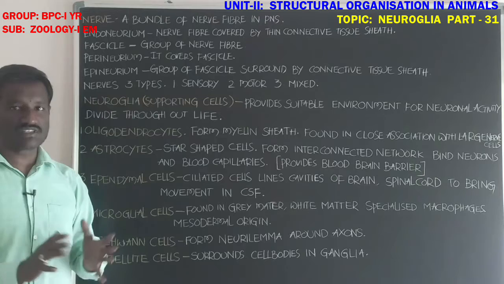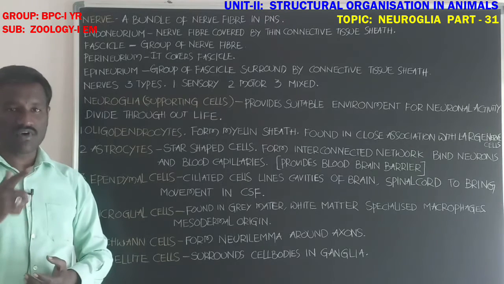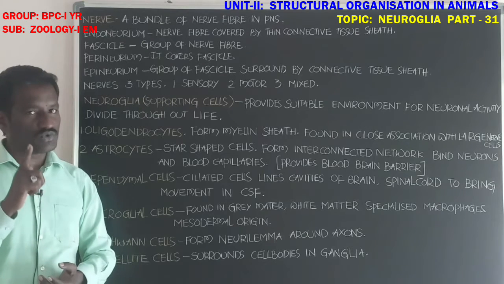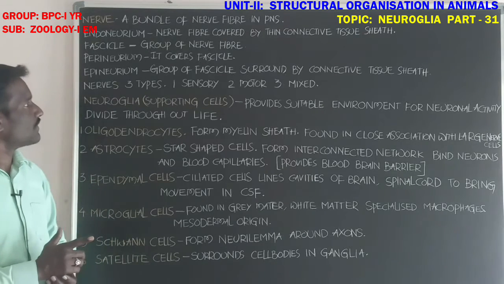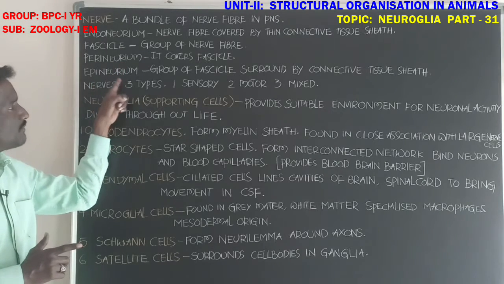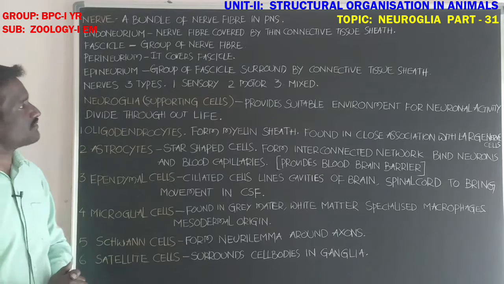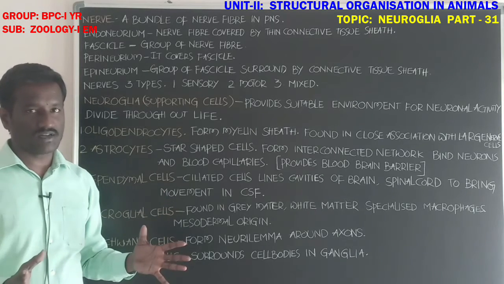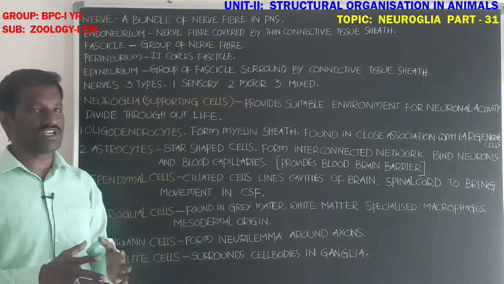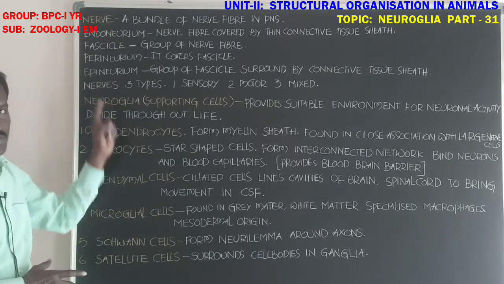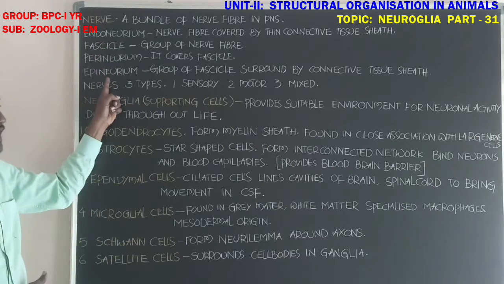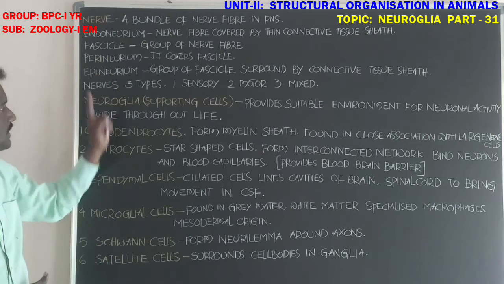Next, student, perineurium. It covers the entire fascicle. Fascicle is covered by connective tissue sheath, that is called perineurium. Next, epineurium, student. Epineurium means a group of the fascicles that is surrounded by connective tissue sheath, that is called epineurium. Okay, endoneurium, fascicle, perineurium, and the final one is epineurium.